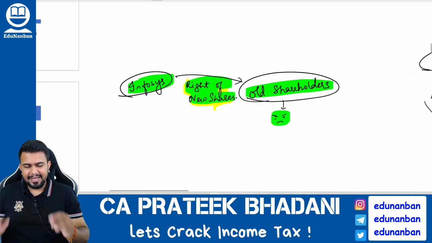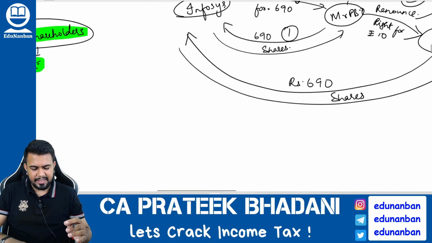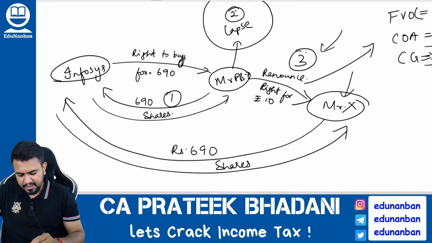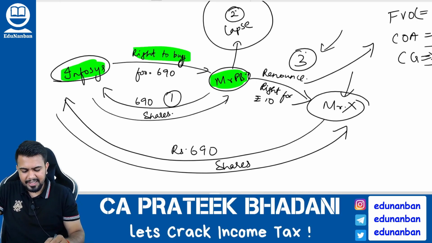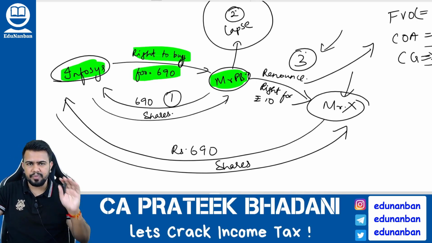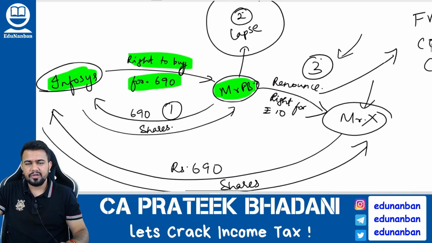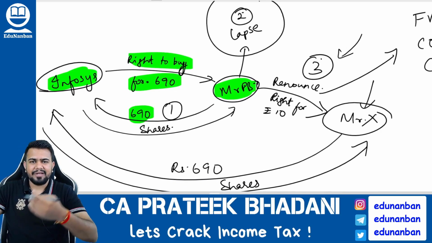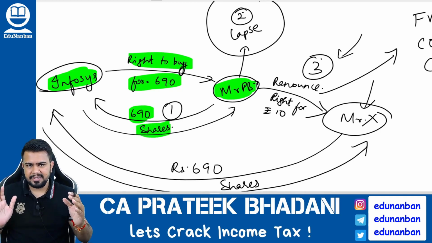Now when Infosys is giving me exclusive right, there are three options that can happen. Listen here. Let's say I am the shareholder. Infosys is giving me the right to buy the Infosys shares for 690 rupees. In such case, what can I do? Option number 1. I will give 690 rupees to Infosys and I will get the shares. This is called exercising the right.